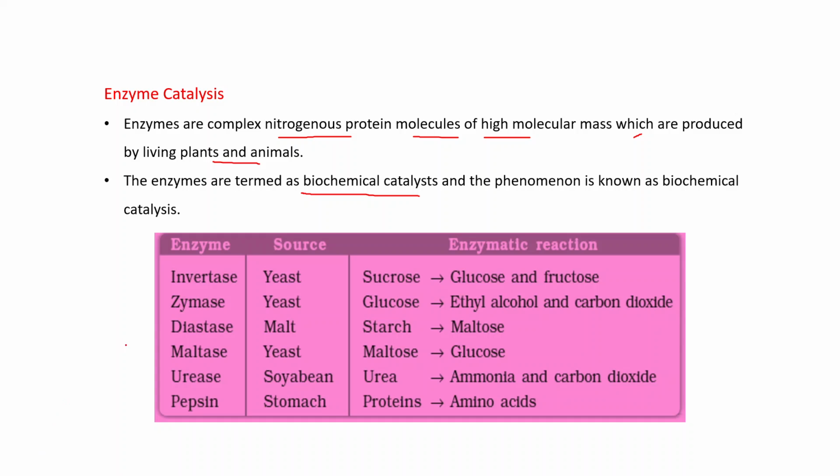You can see: enzyme invertase, source is yeast, converts sucrose into glucose and fructose. Zymase, from yeast, converts glucose into ethyl alcohol and carbon dioxide. Diastase, from malt, converts starch into maltose. Maltase, from yeast, converts maltose into glucose. Urease, from soybean, converts urea into ammonia and carbon dioxide. Pepsin, in the stomach, converts proteins into amino acids.